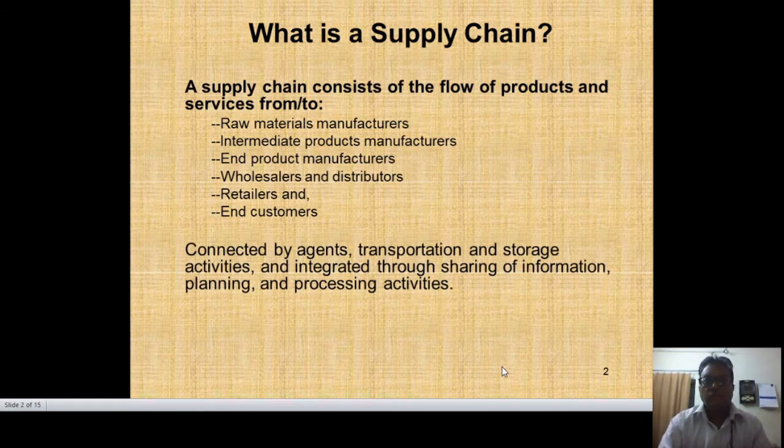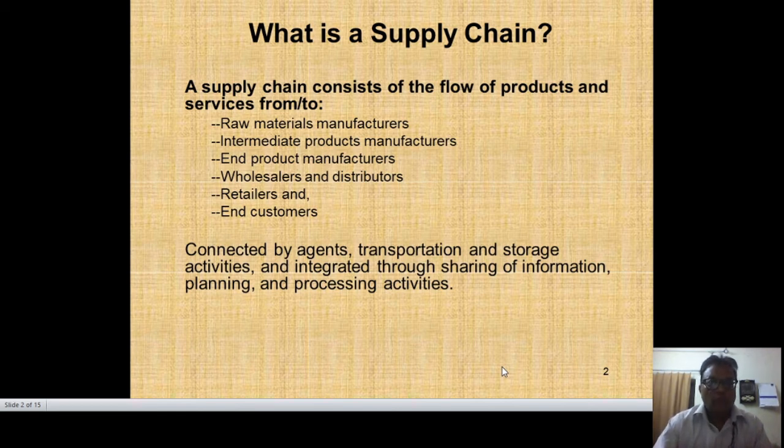Supply chain consists of the flow of products and services from raw materials to manufacturers, intermediate product manufacturers and product manufacturers, wholesalers and distributors. It consists of retailers and the end customer. The supply chain is connected by agents, transportation and storage activities, and integrated through sharing of information, planning and processing activities.